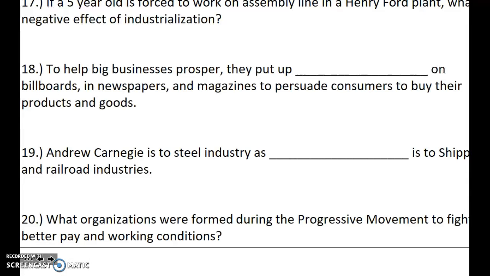17 says, if a 5-year-old is forced to work on an assembly line in a Henry Ford plant, what negative effect of industrialization is that? So we need to add the question mark there, typo. That is child labor.